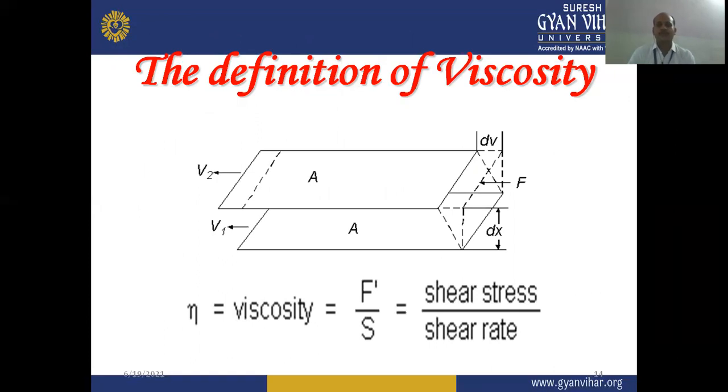So dx is the distance between the layers, F is the force applied, dv is the velocity difference, and A is the surface area. Now eta, or viscosity, can be represented as F dash by S, where F dash is the shear stress and S is the shear rate.